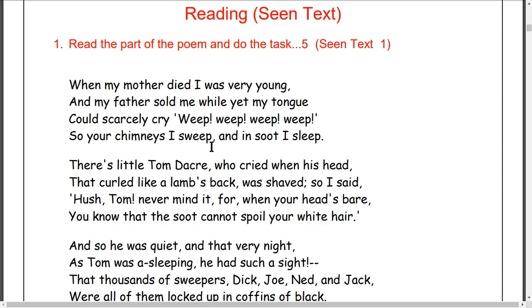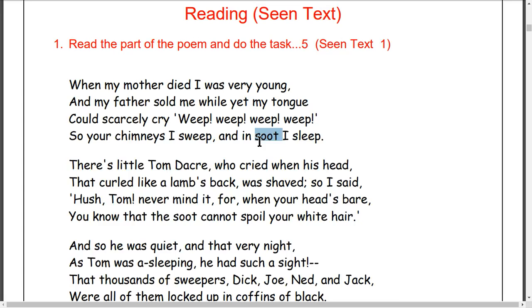Chimney means the tube where the smoke goes out. Especially it is set in the kitchen or in a factory, for example a brick factory, where there is a chimney and the smoke goes out. When the smoke goes out, there is soot. Soot means kharani.